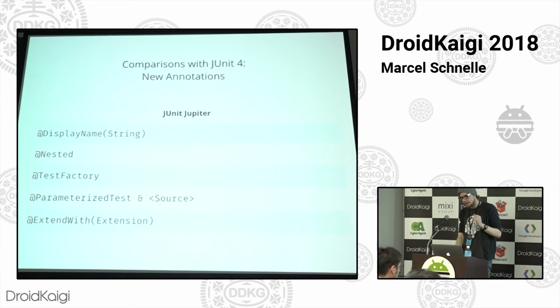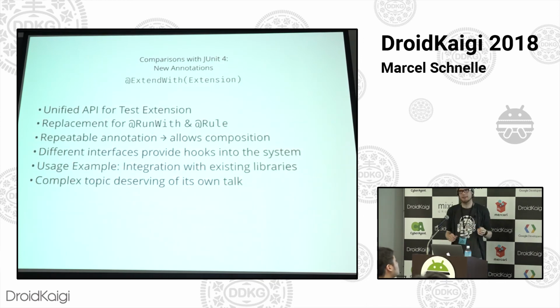Lastly, another feature I want to just briefly mention because it's so complex, I could do a whole talk just on its own on this, which I actually might do, is ExtendWith and the new extension model for JUnit Jupiter. So it's the unified API that I mentioned before for test extension, and it's the replacement for both RunWith and Rule. So it's just one now. It's called ExtendWith. Because we're in Java 8 land, that annotation is repeatable. So on your test method or class, you can have 1 or 2 or 25 of these ExtendWith annotations on top of it, and they don't interfere with each other. It's just one way to hook in.